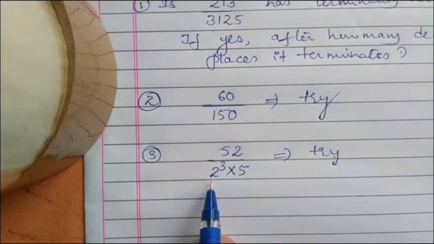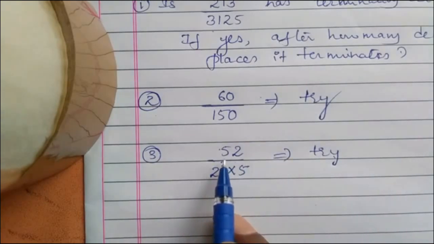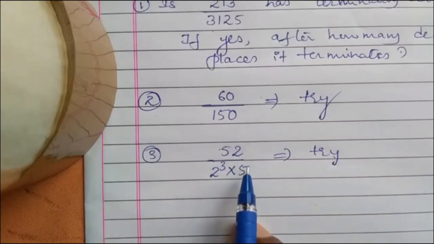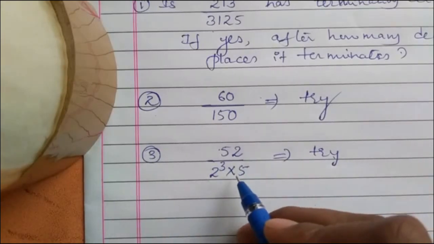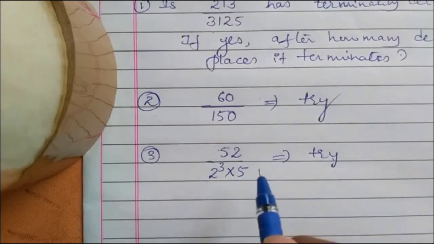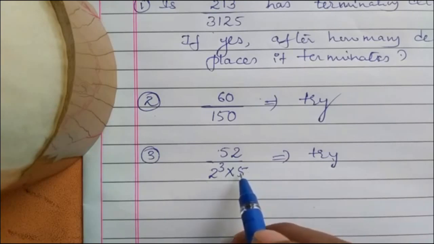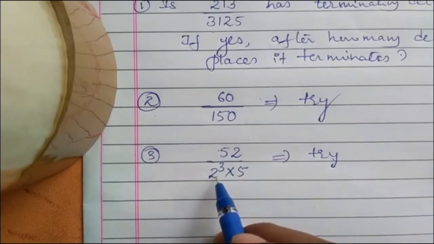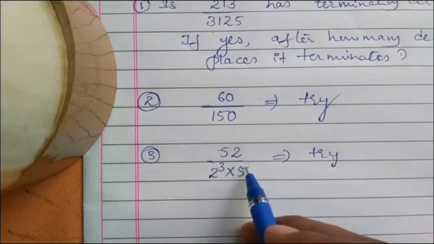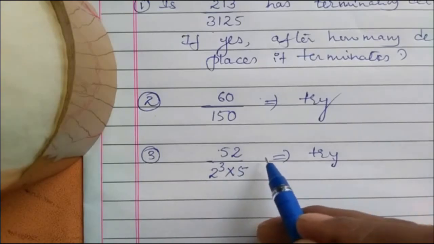But for this question, you need not do prime factorization for the denominator. They have already done it. So you go straight away. Whether it has a 2 and 5 combo, it terminates. So after how many decimal places it terminates, to find that, make the 2 and 5 powers the same by multiplying the short term, 2 or 5.